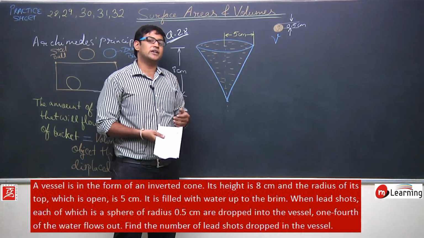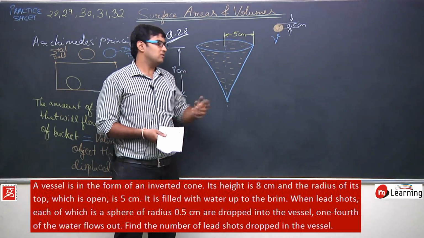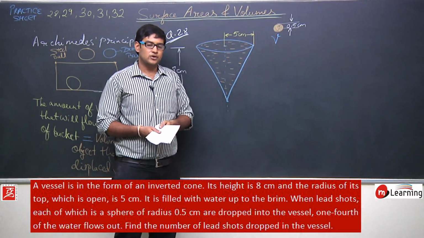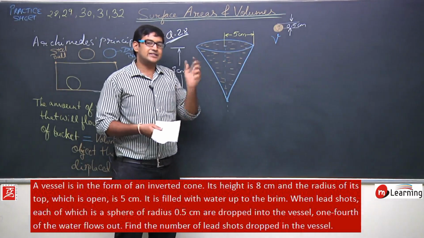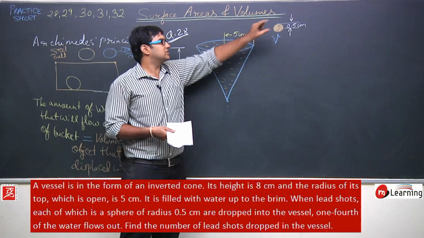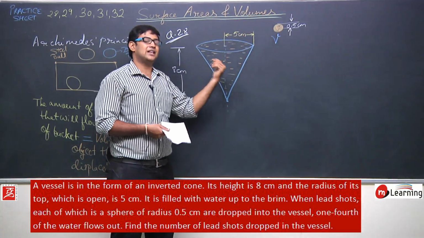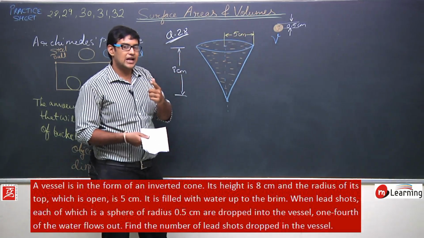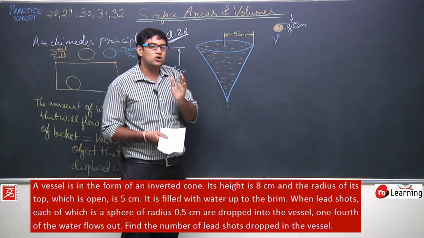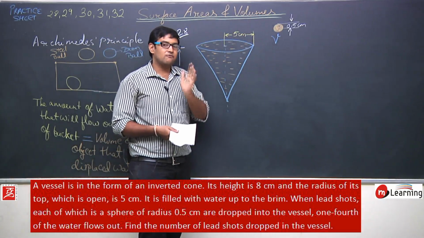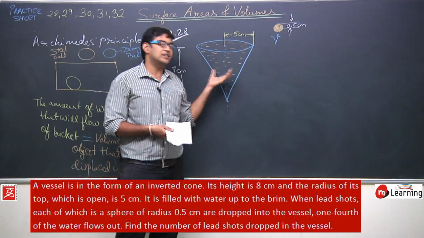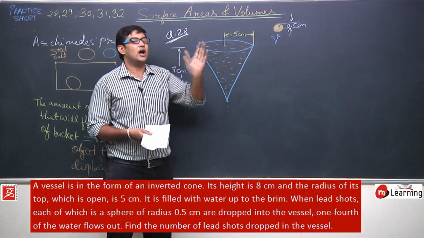In this manner I started dropping such lead balls in this vessel, and what happened is that 1/4 of the water contained in this vessel has flown out.